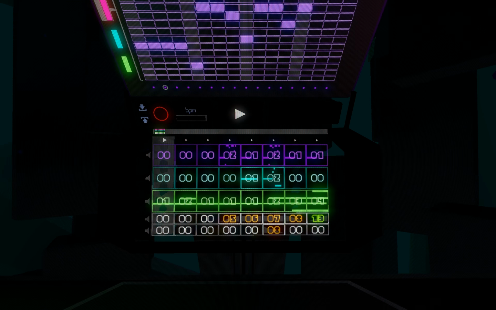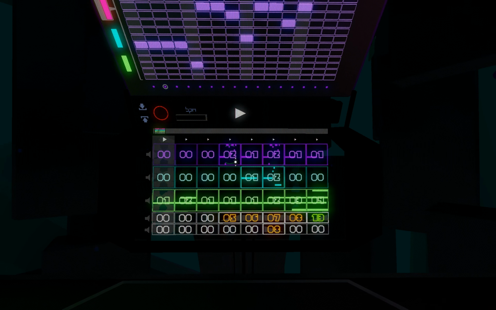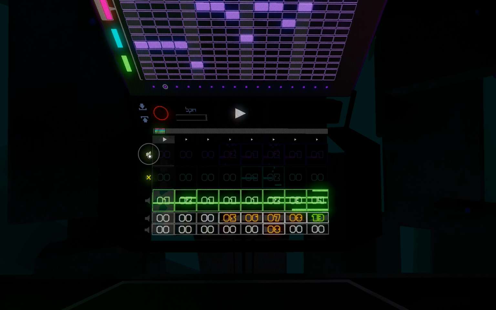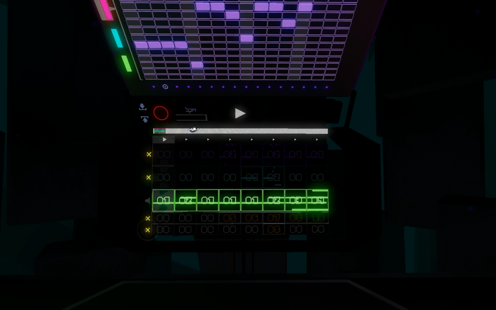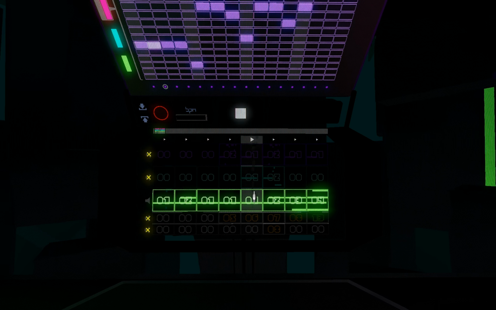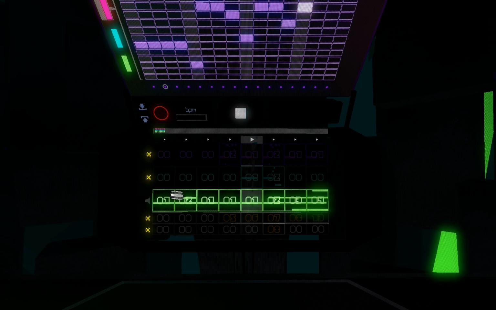If you want to isolate a single instrument or synth, you can do this by setting the other instrument patterns all to 0, 0. Another temporary and quick way to do this is by muting the instrument by clicking the button to the left, like this. To unmute, simply click again.